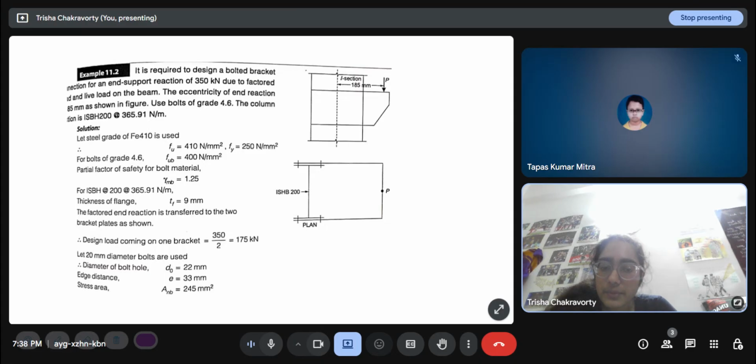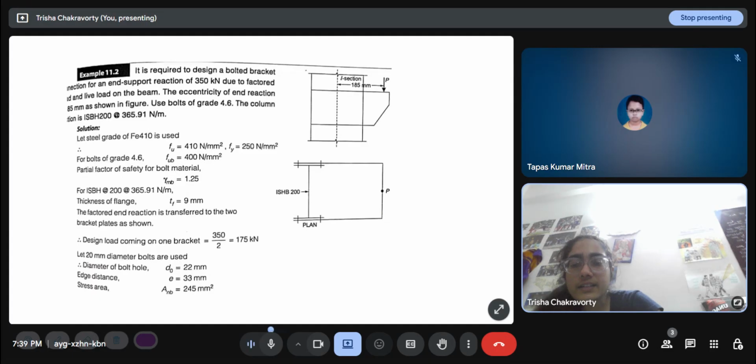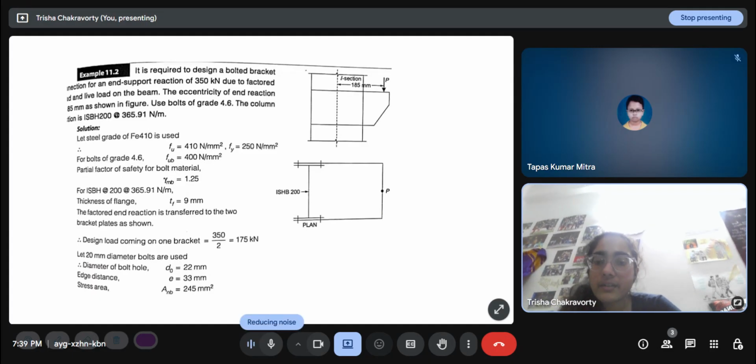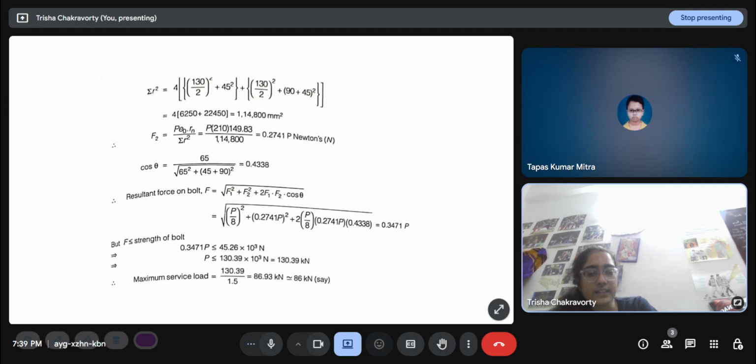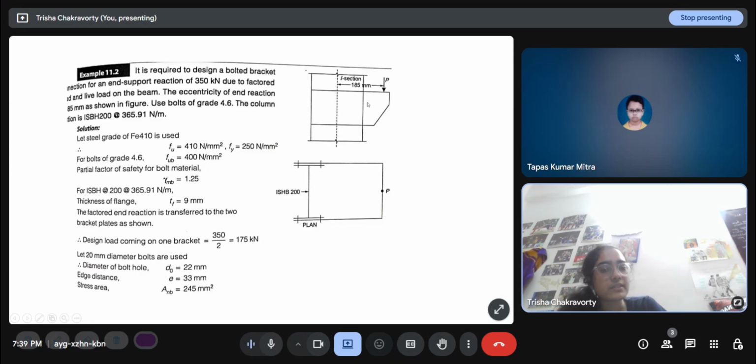This is also a simple question. A similar question requires us to design a bolted bracket connection for a given factored live load. The eccentricity of an end reaction is 185. The bolt grade is given. Basically, the previous one was an analysis problem, because I was given the design and asked to find the force capacity. But here I am not given the design; I'm given the force that it can withstand and the eccentricity, and I'm asked to design the bolted connection.